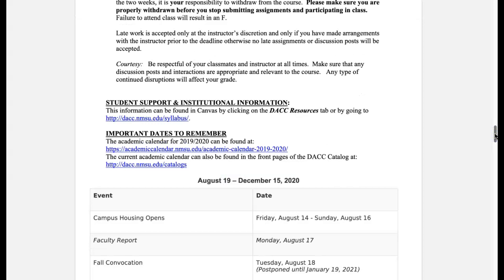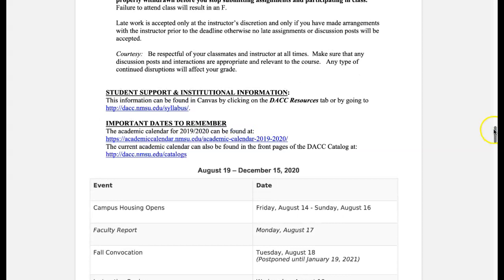And when it comes to courtesy, you want to make sure that you are respectful to your classmates and myself at all times. You want to make sure that you do not say anything hateful or derogatory or anything like that. Also, it's important that, since we're going to be discussing certain issues that lend themselves to controversy, debate, and arguments, we keep an open mind and respectfully disagree if we need to. But we can disagree without being mean and disrespectful to each other.